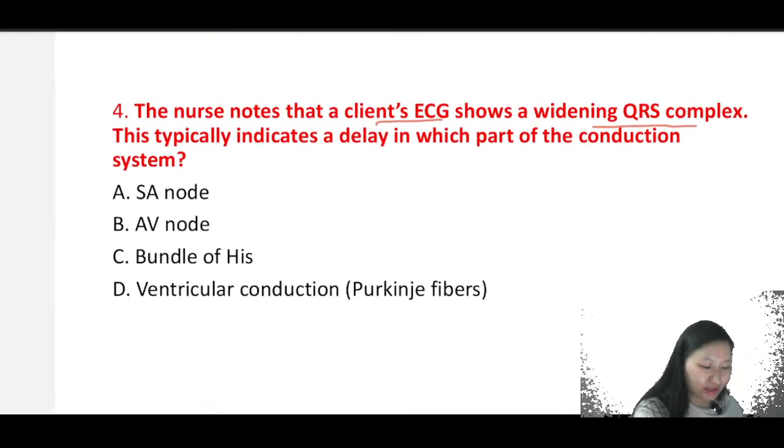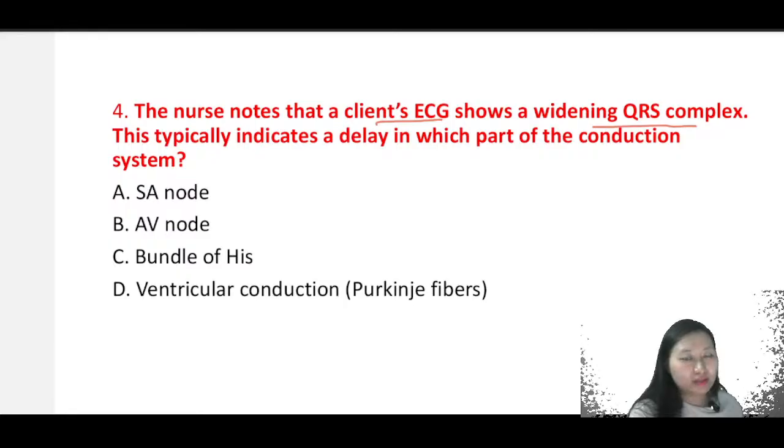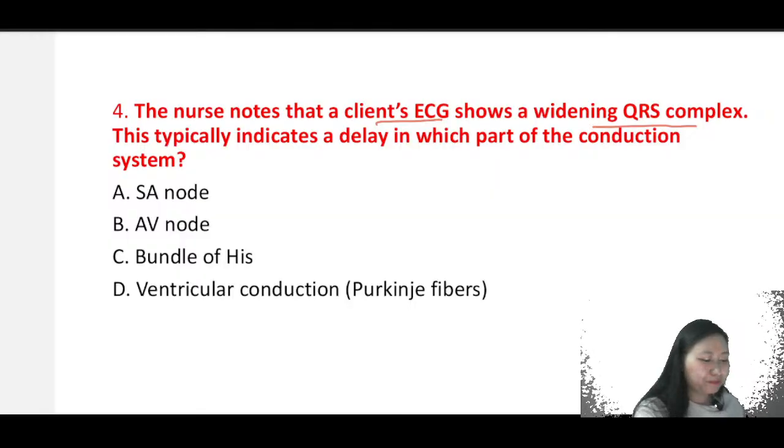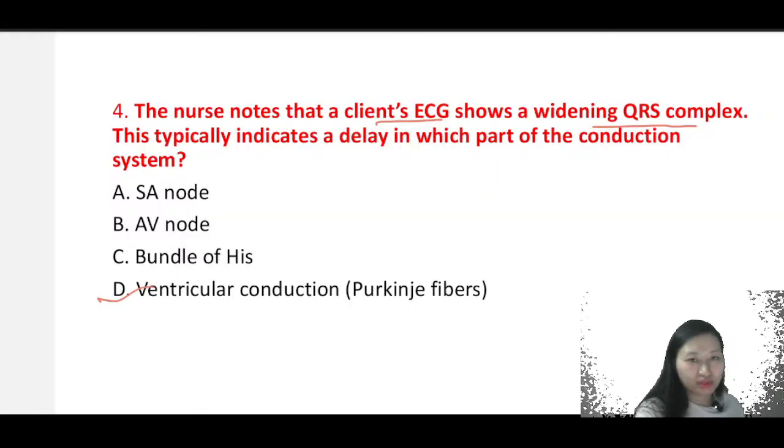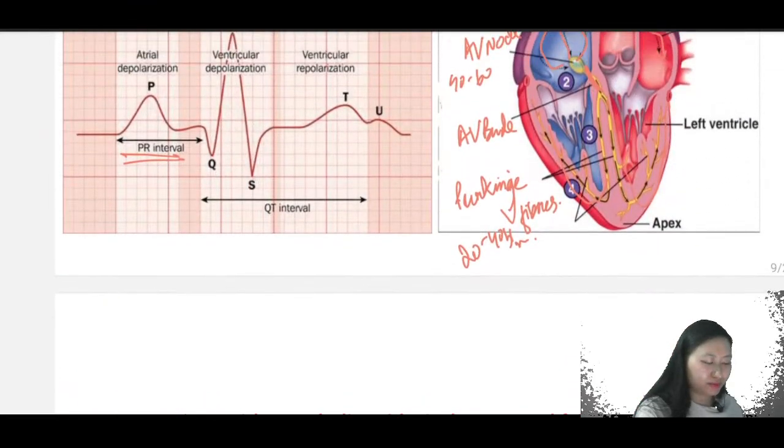So the question is asking that widening QRS complex, this typically indicates a delay in which part of the conduction system is typically delayed. If you're noting that in ECG, it is a QRS complex, the answer will be the ventricular conduction, dealing with Purkinje fibers. Okay, I hope this is clear to everybody.